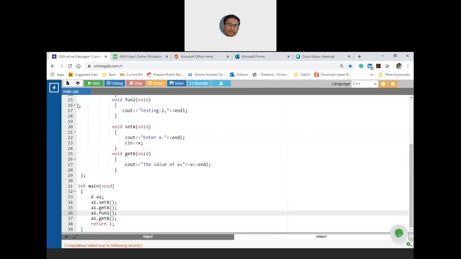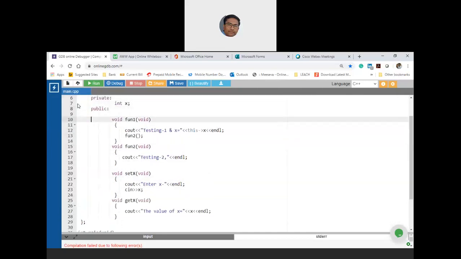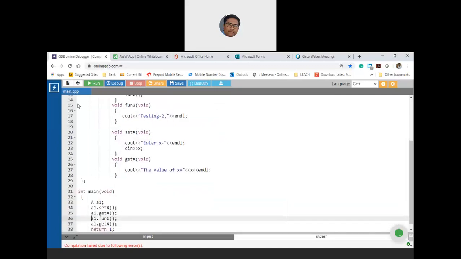What is the scenario now? You are setting the value of x as 2. So at line number 34, the value of x, which is a1's x, is 2, and at line number 35, you will again print 2.